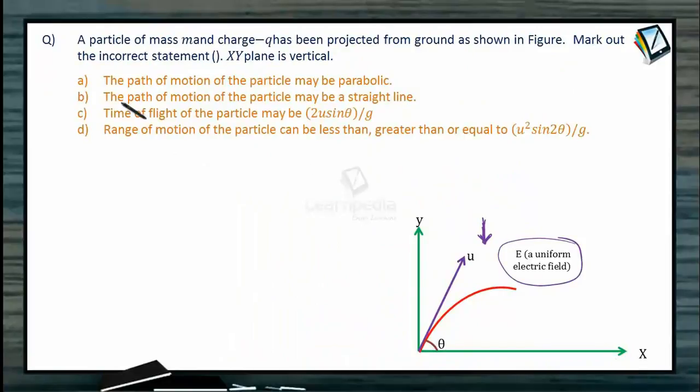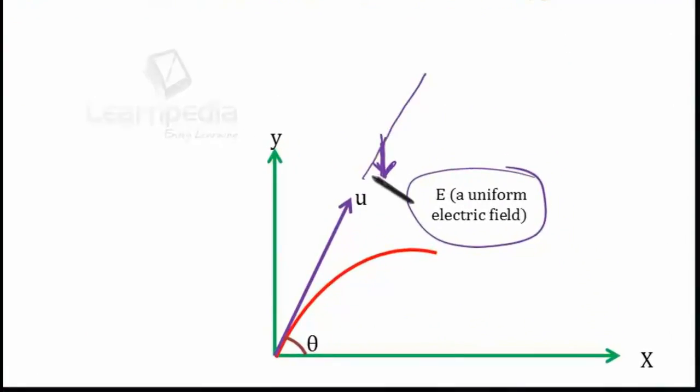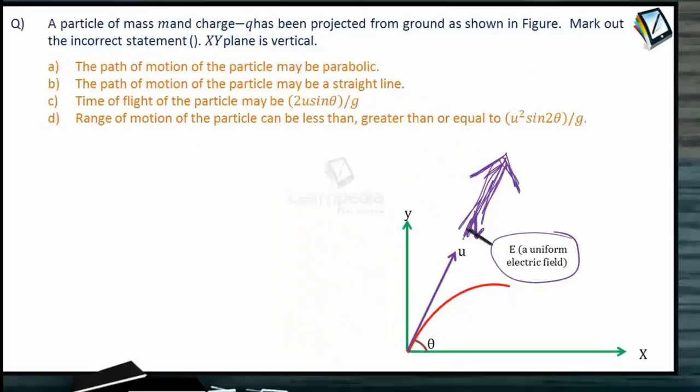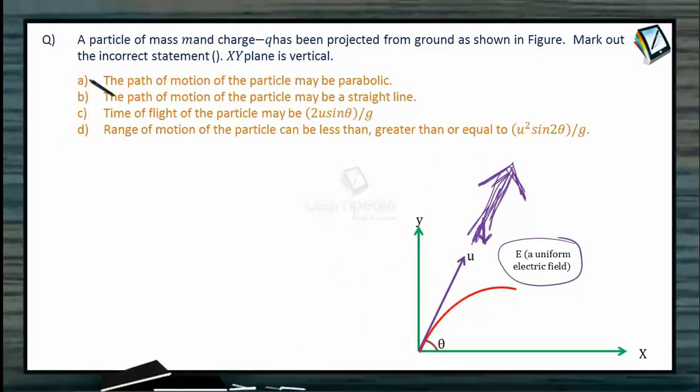The path of motion the particle may be a straight line. Yes, it may be a straight line because if we assume the electric field along the initial velocity, then what will happen? The electric force will be acting in the same direction. The particle will be moving along the same line only. So A is correct, B is correct, but note that we have to find the incorrect statements.